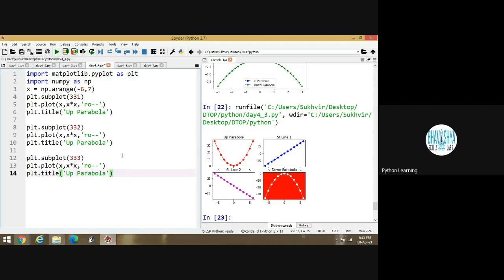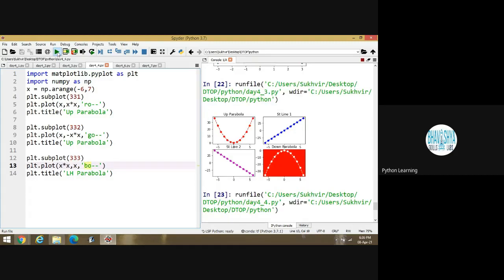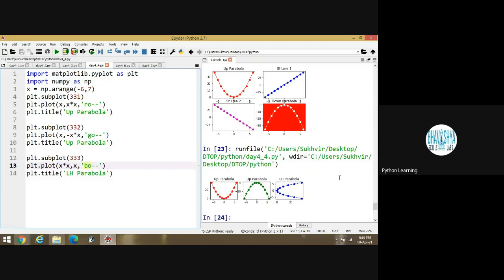What is the meaning of this? 3 contents are there basically. Downward parabola. And suppose I am writing x square and then x. It means left-handed parabola. And execute the program. Look at this one.